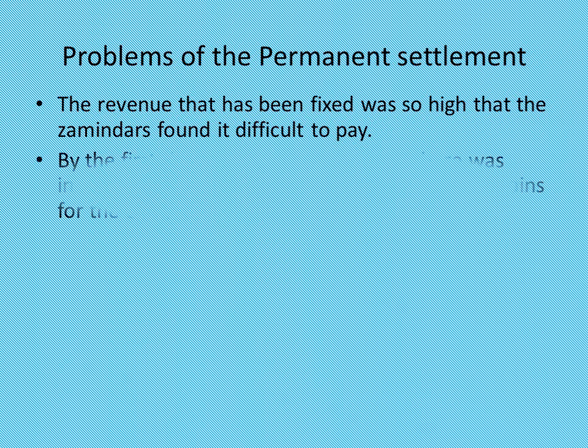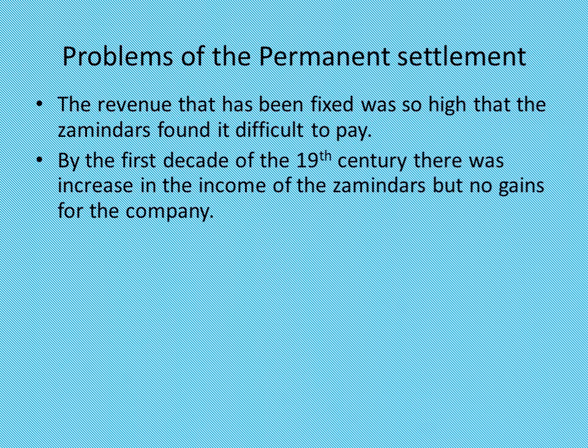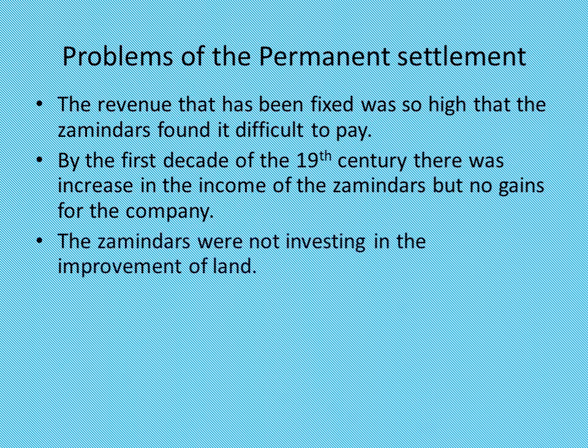By the first decade of the 19th century, the situation changed. The prices in the market rose and cultivation slowly expanded. This meant an increase in the income of the jamindars, but no gain for the company since it could not increase the revenue demand that had been fixed permanently. Even then, the Jamindars did not have an interest in improving the land.